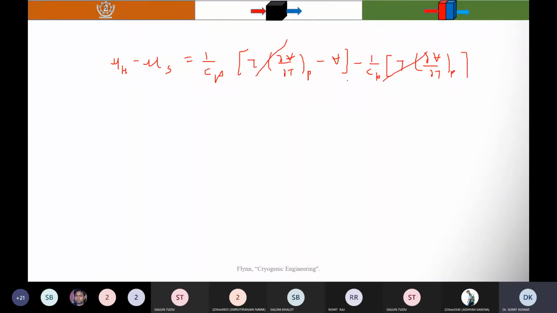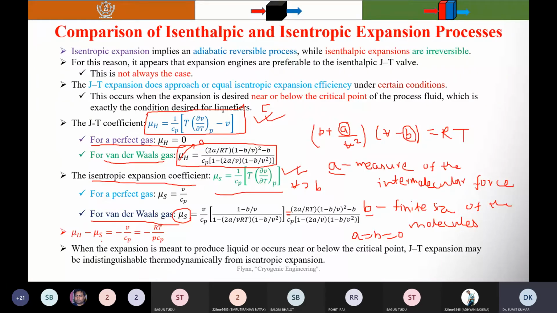So what is remaining? Remaining is minus V by Cp. That's why it's written that mu H minus mu S is equal to minus V by Cp, and when you substitute PV equal to RT, you will find that it is equal to minus RT by P Cp.